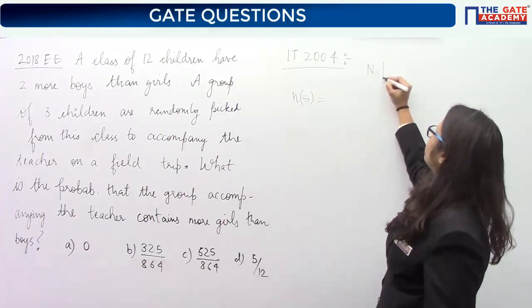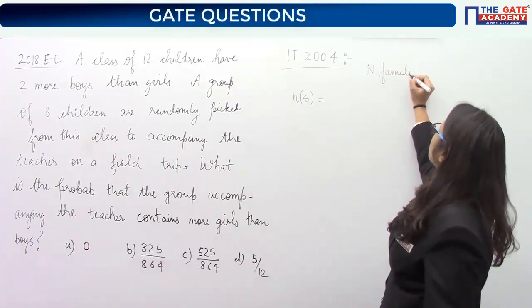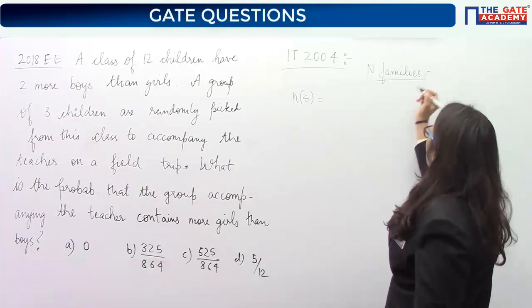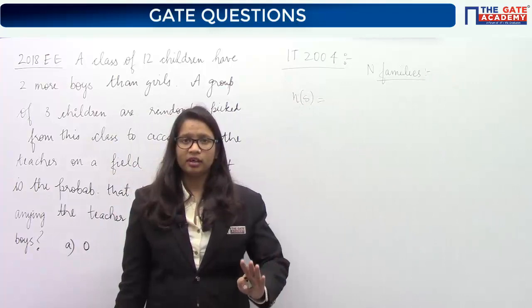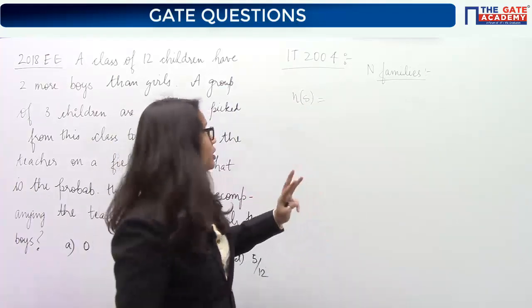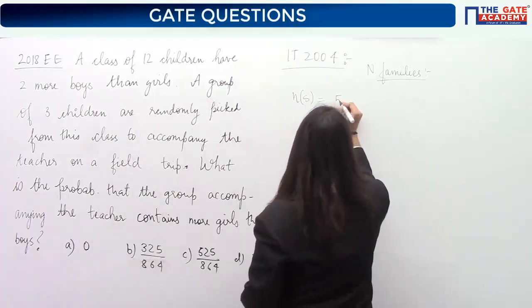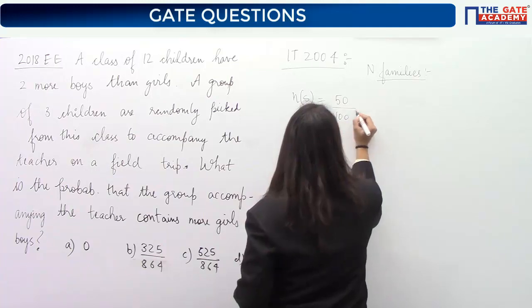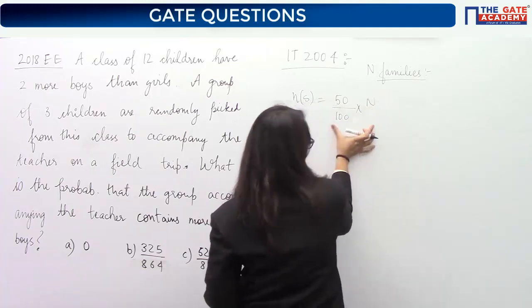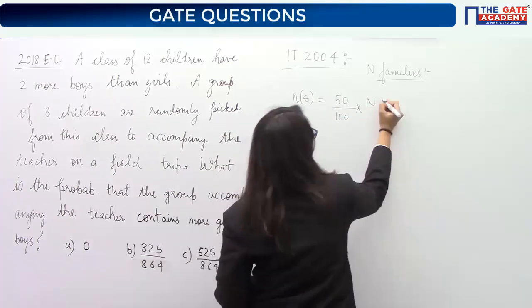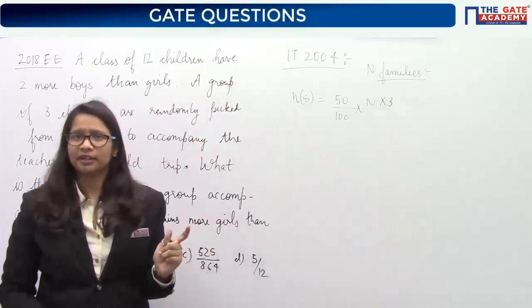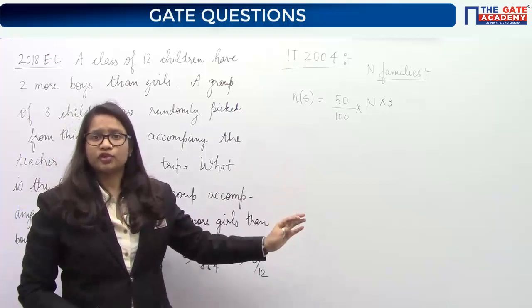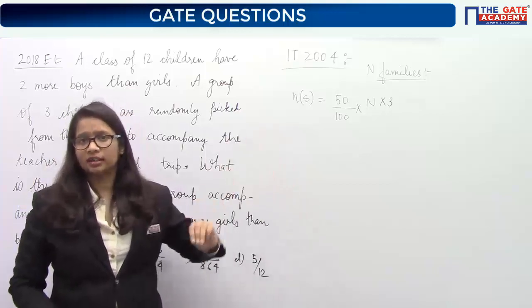If they have given n families, and they have given you this data that 50% of the families have three children, then because of these 50%, how many children will you have? These are the families with 3 children and each has 3, so multiplied by 3. What is this number that I have written? It is the number of children belonging to 3-children families.